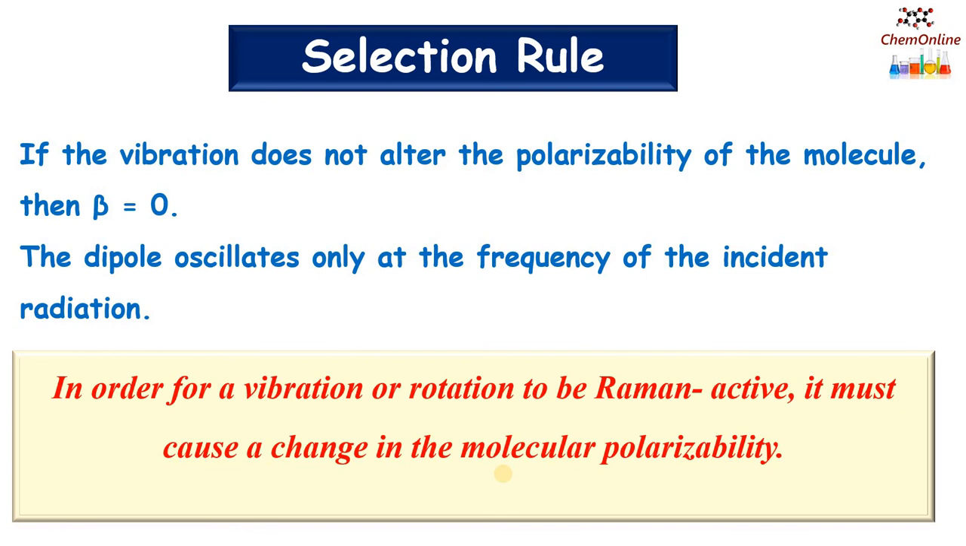It can be either vibrations or rotations, but such vibrations or rotations must cause a change in the molecular polarizability. Then only such molecules can show Raman spectrum, and we say the molecule is Raman active. So in this class, we have discussed the classical theory of Raman effect or Raman scattering, and we have also seen the selection rule for molecules to show Raman spectrum. So next class, we will discuss pure rotational and pure vibrational Raman spectrum and what kinds of molecules are Raman active.